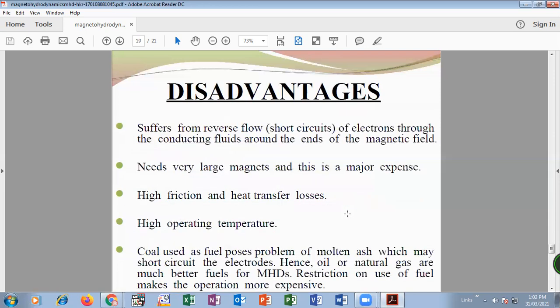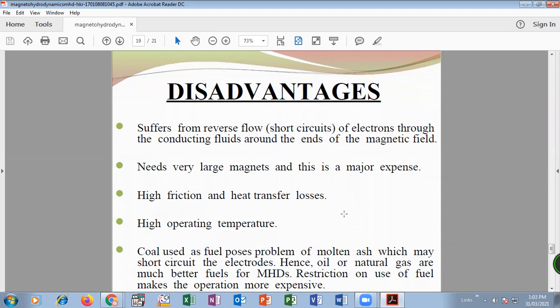Then disadvantages. What are the disadvantages? It suffers from severe flow short circuits. There may be a problem of short circuits because it contains liquid fluid. It needs a large electromagnet, which is expensive. We need a strong electromagnet. Again, there is high friction or heat transfer loss. The operating temperature is high. 2000 degrees Celsius is a very high temperature, so it is again a disadvantage.